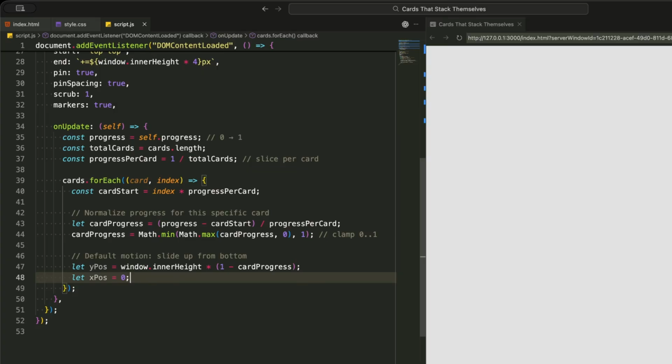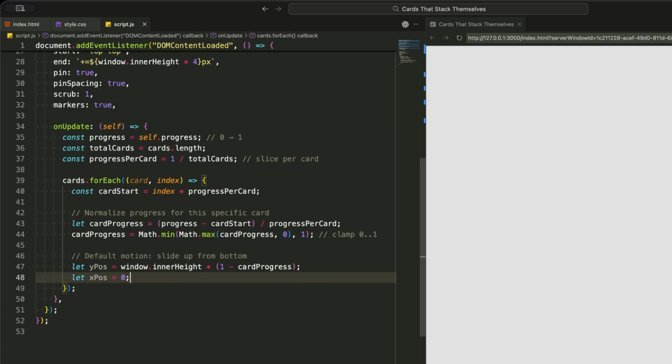Now, we calculate the vertical position. The card starts at the bottom of the screen when its progress is 0 and rises to its final stacked position when progress reaches 1. We also initialize the horizontal position to 0 for now, but we'll adjust this later to create that leftward drift effect. This approach gives each card its own timing, creating that beautiful, staggered animation where cards appear one after another as you scroll.